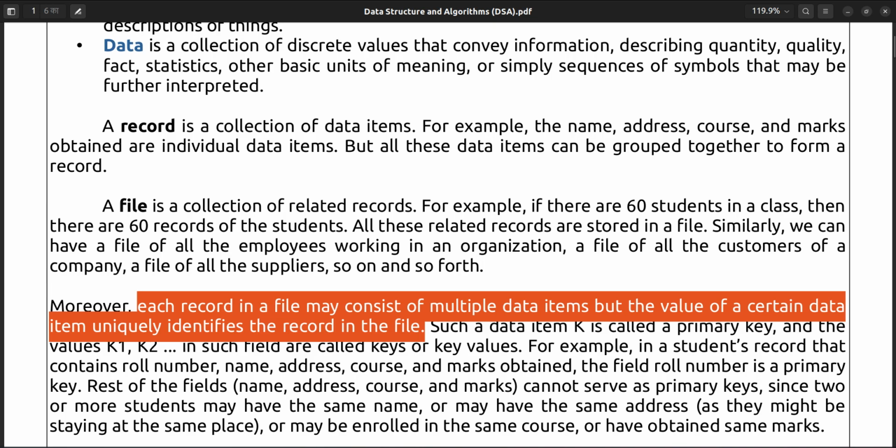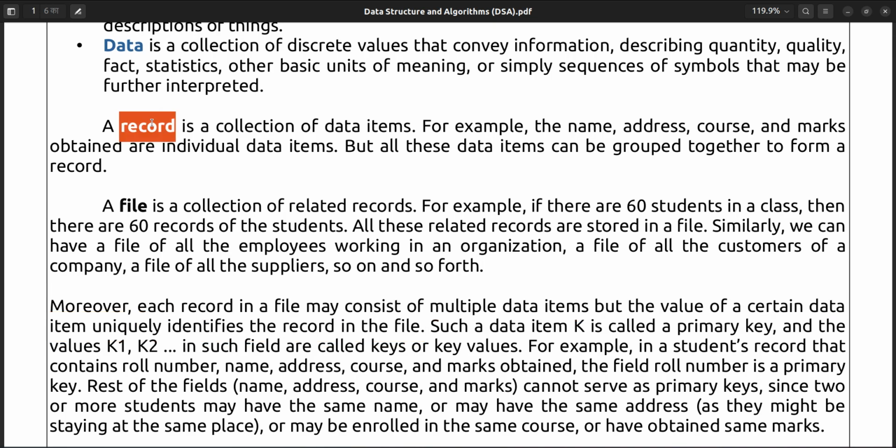So say in a file you have stored 60 students. The 60 students will each have a name, address, course and marks. But is there any data that will uniquely identify the record? That must be there. So among multiple data items, the value of a certain data item uniquely identifies the record in a file. Such a data item key K is called the primary key. Yes, data must have a primary key, so that you can identify the data uniquely.